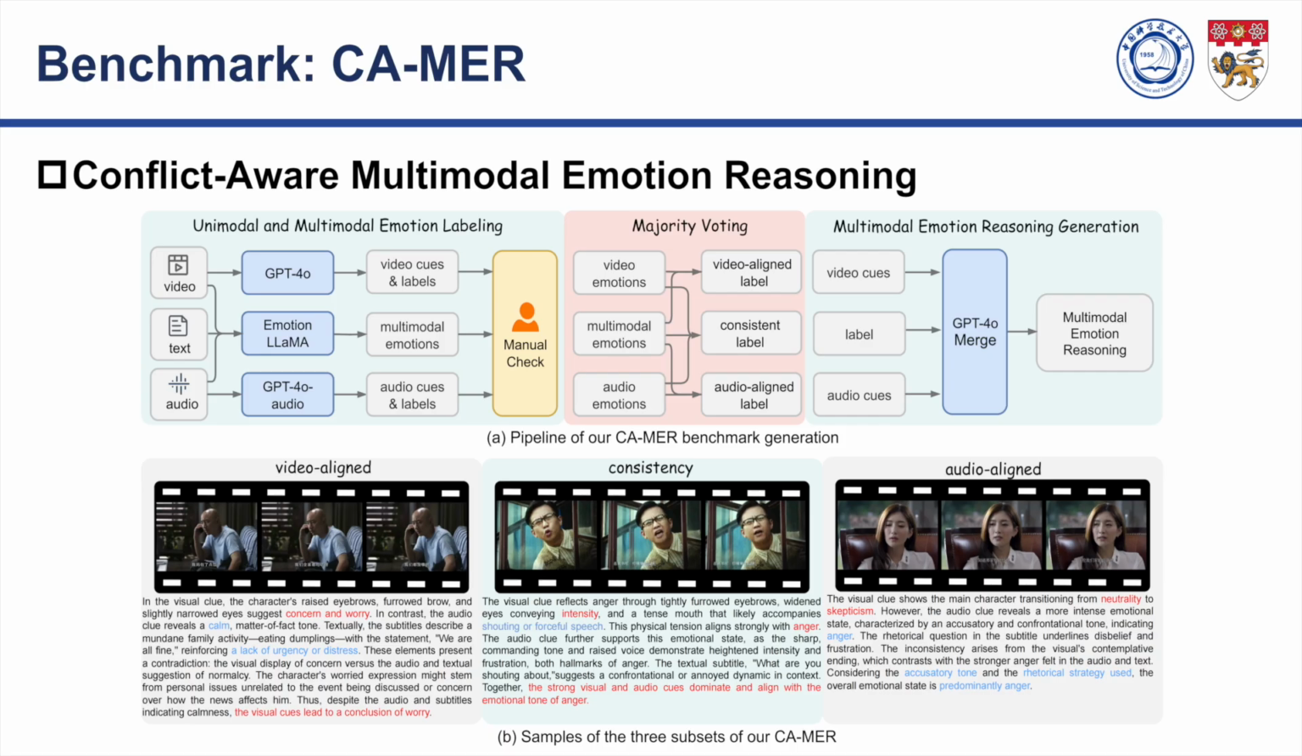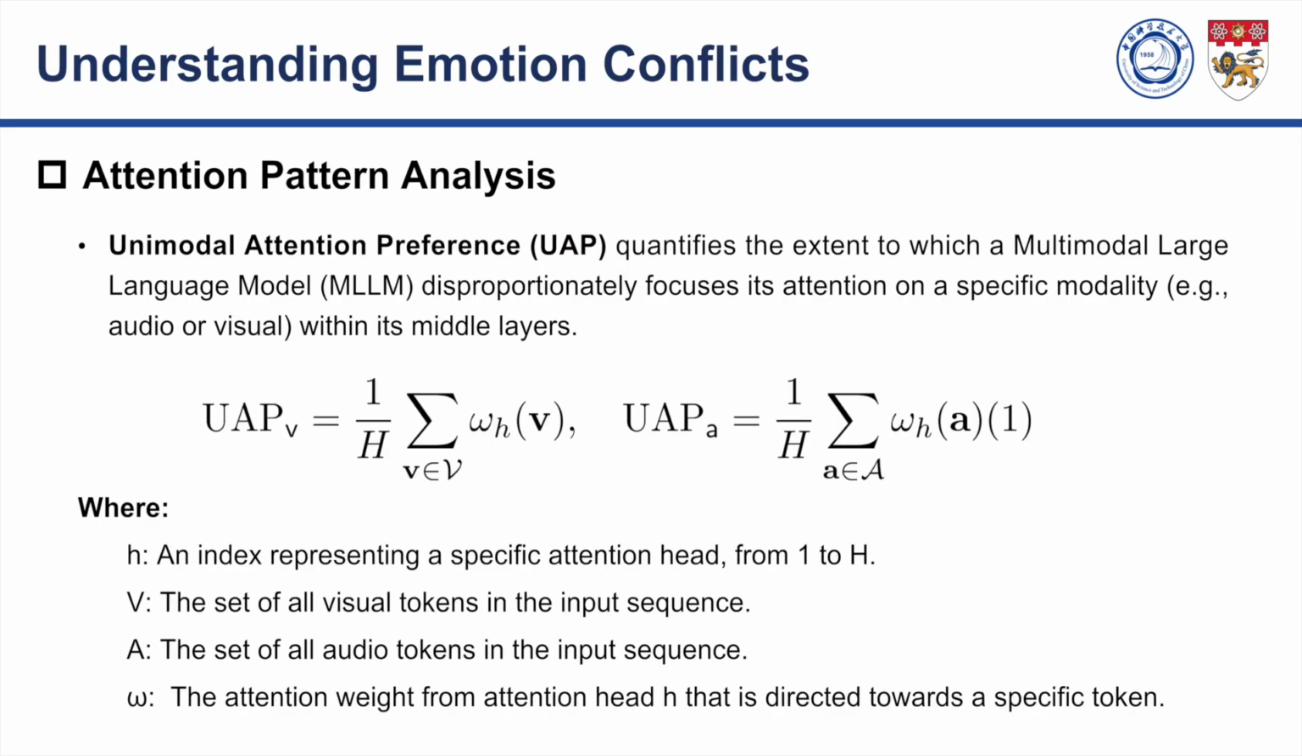That's why our first contribution is the Conflict-Aware Multimodal Emotion Reasoning Dataset, or CAMR. It is specifically designed to evaluate MLLMs in these realistic conflict scenarios. As shown in the pipeline, we constructed it through a careful three-stage process involving unimodal labeling, manual checks, and majority voting. This allowed us to create three distinct subsets: video-aligned, where the true emotion is in the visual cues; audio-aligned, where it's in the audio; and consistent, where both modalities agree.